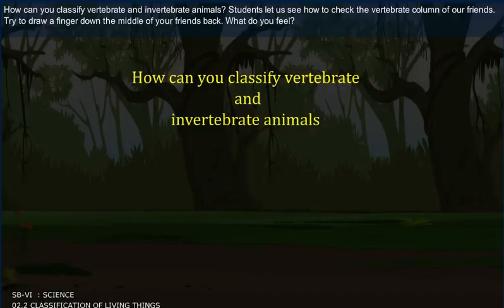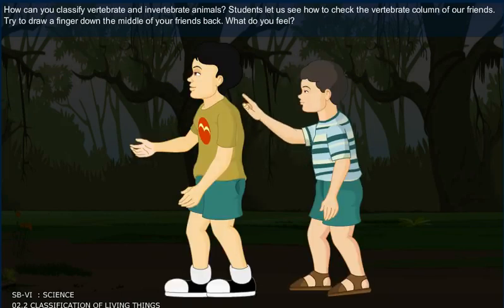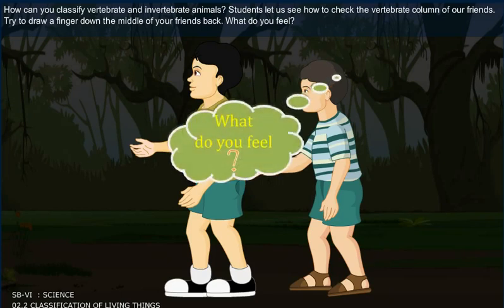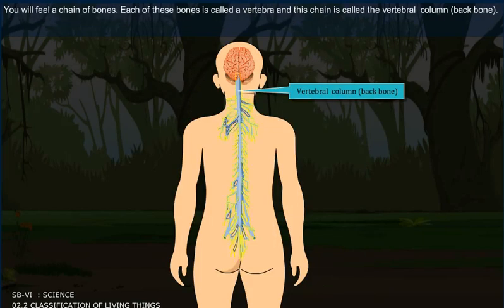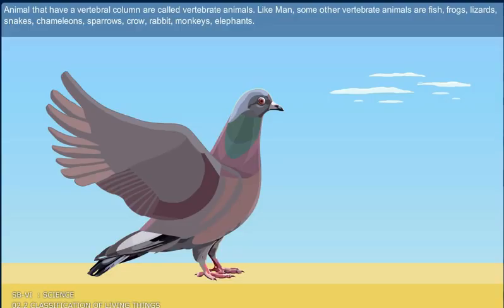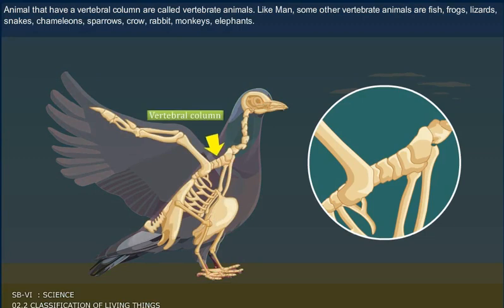How can you classify vertebrate and invertebrate animals? Students, let us see how to check the vertebral column of our friends. Try to draw a finger down the middle of your friend's back. What do you feel? You will feel a chain of bones. Each of these bones is called a vertebra. And this chain is called the vertebral column, the backbone. Animals that have a vertebral column are called vertebrate animals.